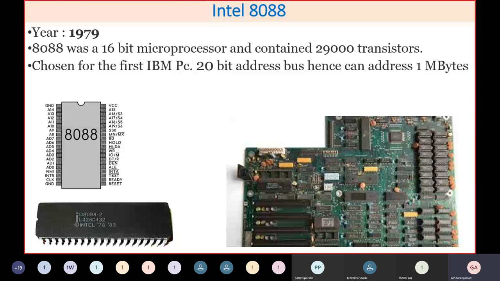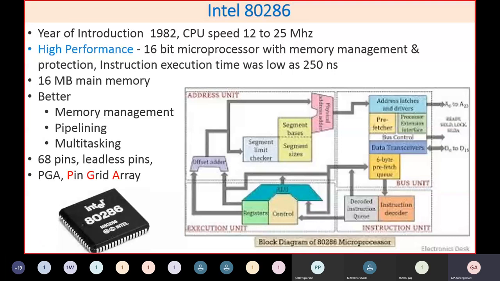Then after that, between 8088 and 80286, another processor launched by Intel was the 80186. It was not included here because the 80186 was largely for catering to the needs of industry. The 80186 is an architecture which falls under the category of microcontroller.